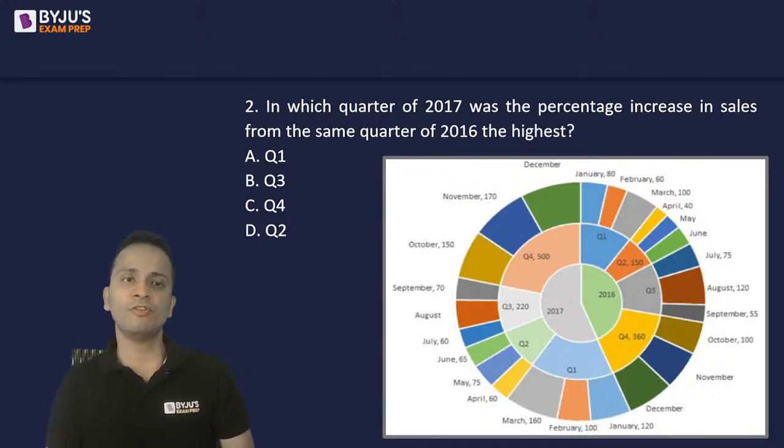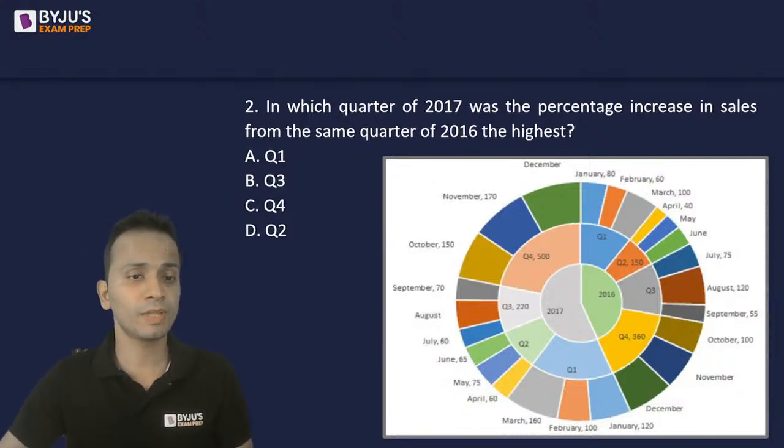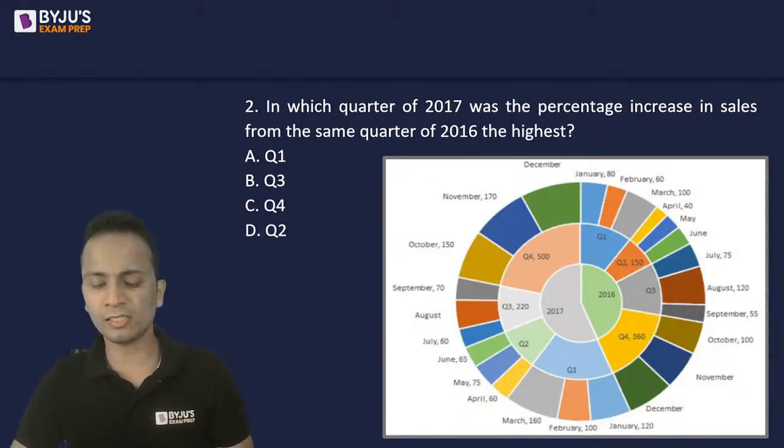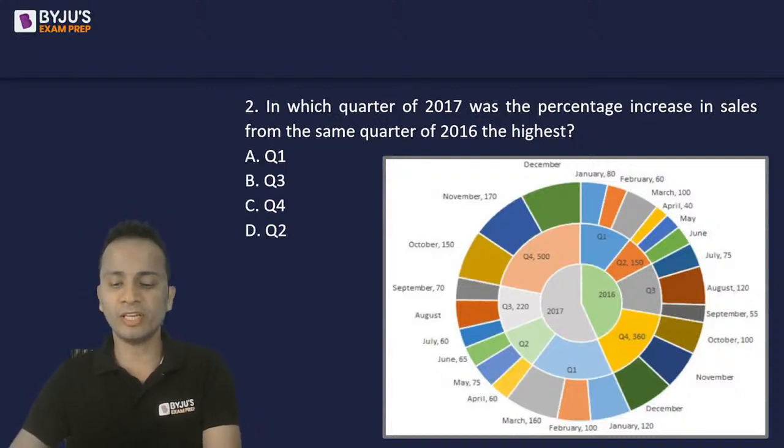Please give me your answer in the form of option A, B, C, or D. Don't write 1, 2, 3, or 4. Please in the form of A, B, C, or D. चलिए start करते हैं. I've already got answers from 4 students. So meanwhile other students will give me their answer.